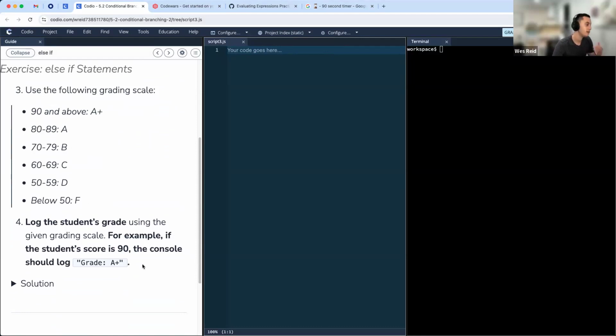Then depending on what the match is here, what the score is, you're going to console log out what that user's grade is. So that's the plan. It's going to be a lot of different conditionals in order to write this. So we'll give you all about 2.5, 3 minutes. If you get to a good spot, please do share your output in live chat. And then we'll come back together and talk through it.